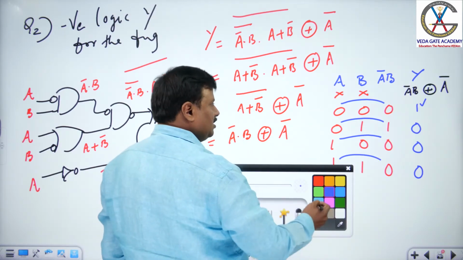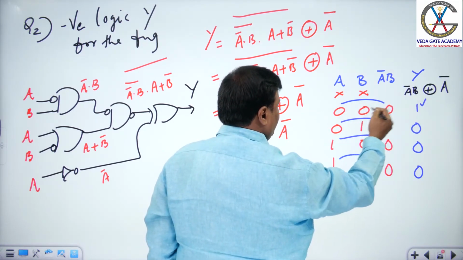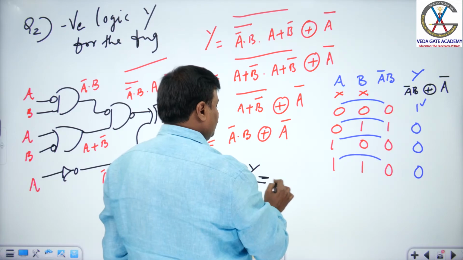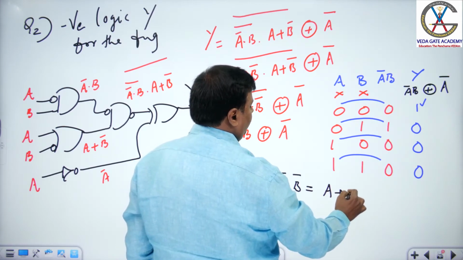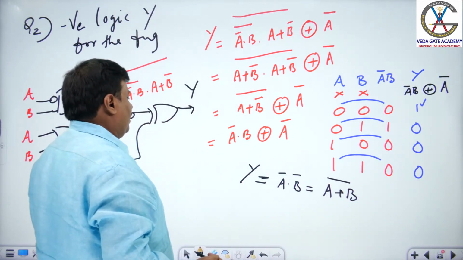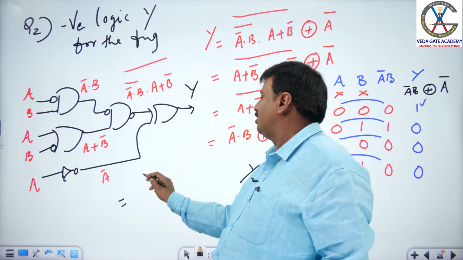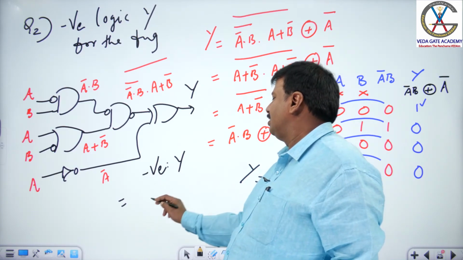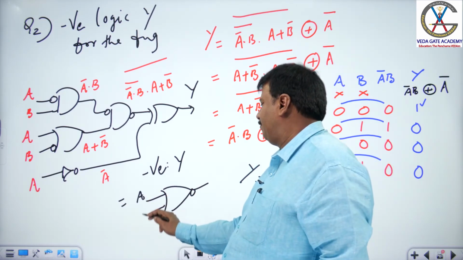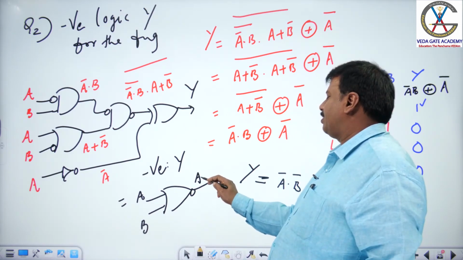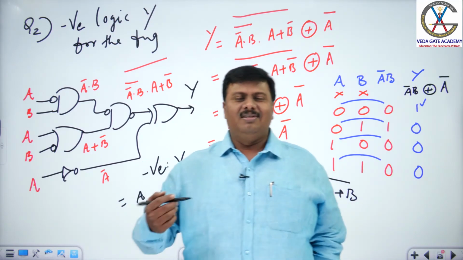And according to Boolean algebra, you need to get the minterm. The minterm value of this, in the form of AB, is A bar into B bar here. So Y is equal to A bar into B bar, nothing but A plus B whole bar. NOR operation. It is shown in the complete circuit, what is given here in negative logic, negative Y is nothing but a simple NOR gate. So here it is A, B, A plus B bar. If it is positive, it is a NAND gate. If it is negative, it is a NOR gate.